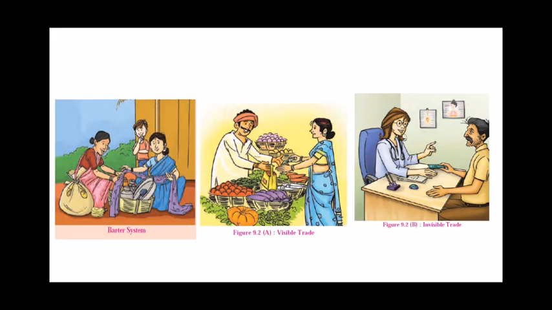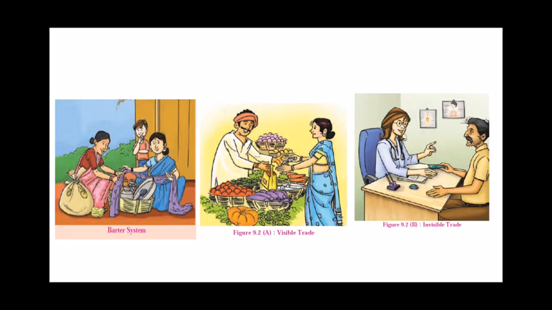But on the other hand, when there is an exchange of service, when you pay for something and you're getting a service in exchange of it, it is called invisible trade. For example, lawyers, doctors, teachers, they take money, they take their salaries, but in exchange they do not give you any product, they do not give you any commodity, they give you the service of their own expertise.